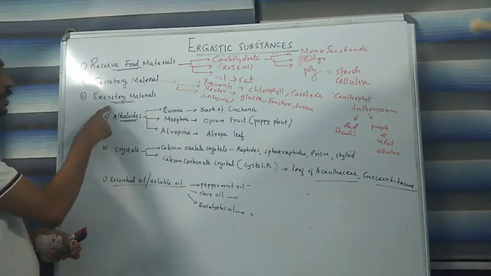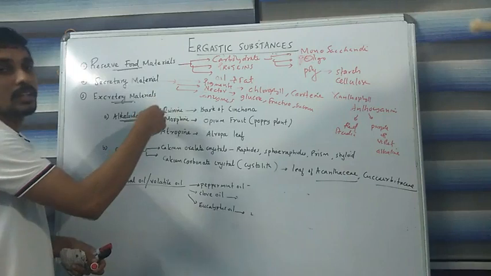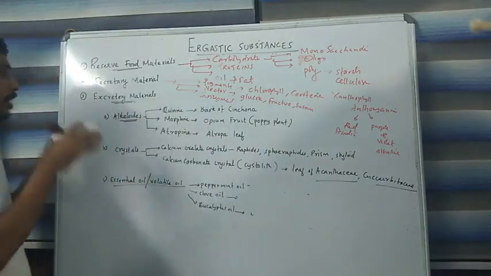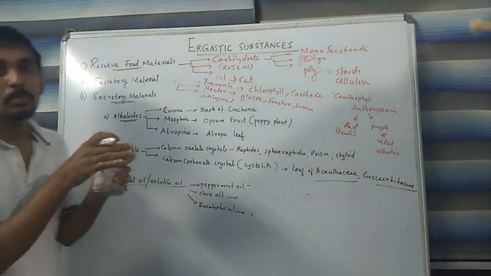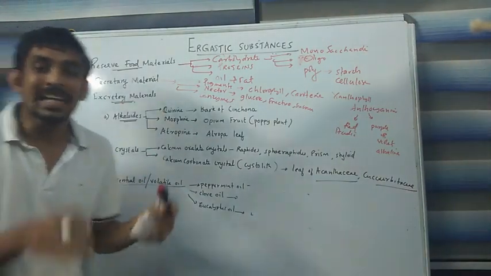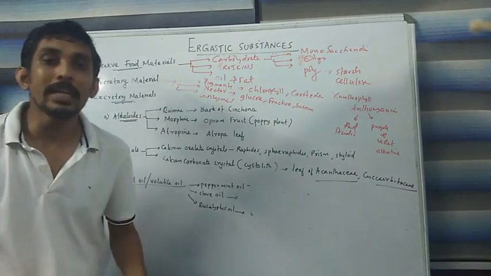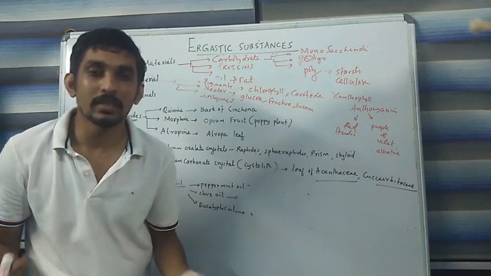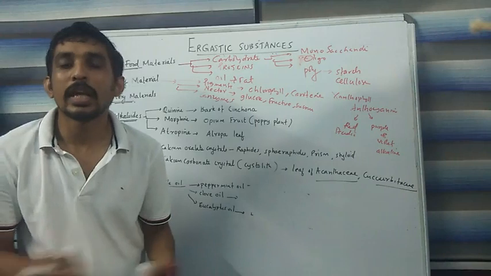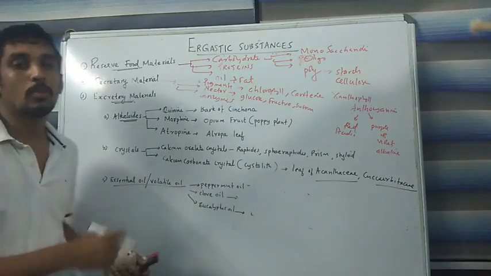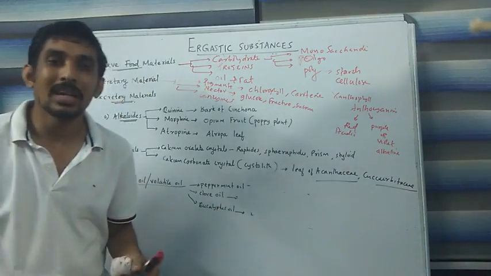That's why, even though they are not essential for the plant, they are essential for humans. That's why we are focusing on this excretory material. These excretory materials are usually produced by the live plant, and they are deposited at certain regions of the plant cell. We know that plants lack a proper excretory system, so the plant cell cannot eliminate all these compounds by using an excretory system, but they are deposited.